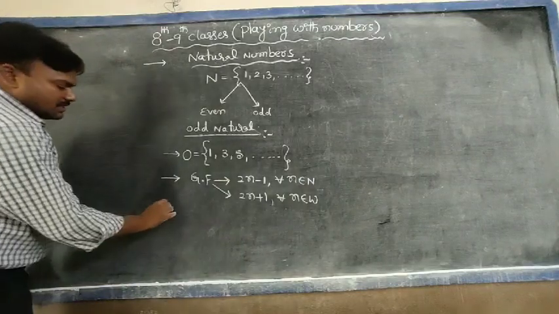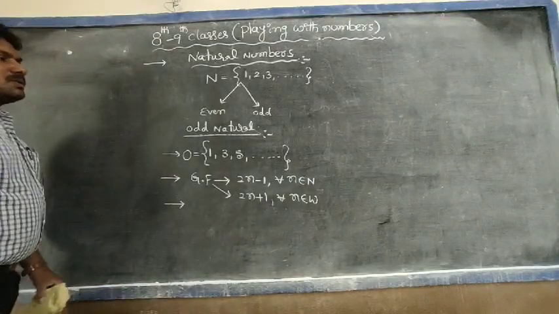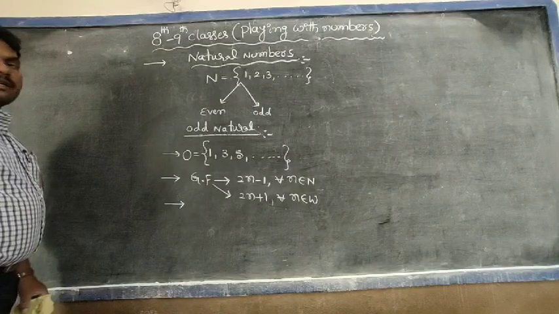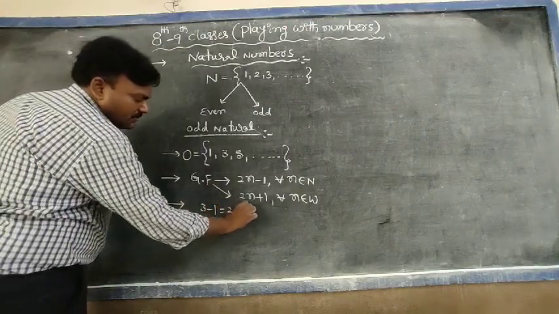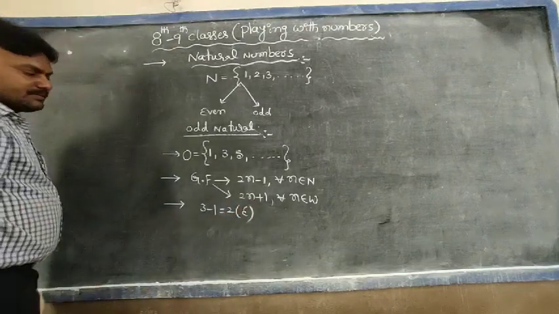Next, operations. The sum of two odd numbers is an even number. Yes, 3 minus 1 equal to 2. So it is an even number. Okay.